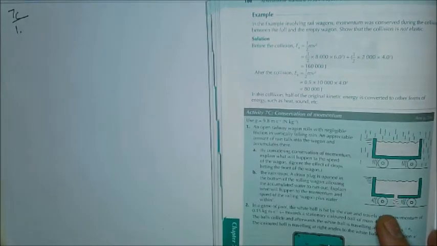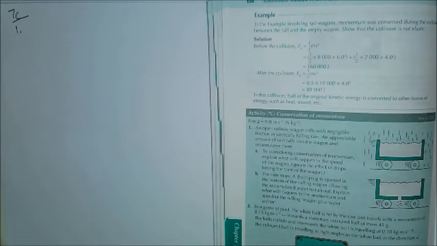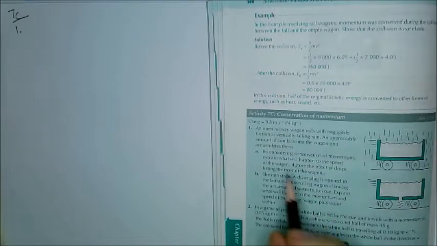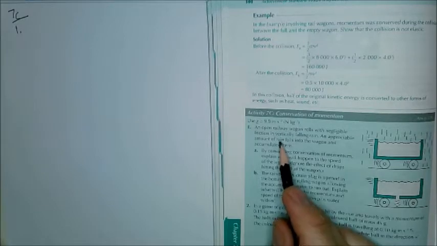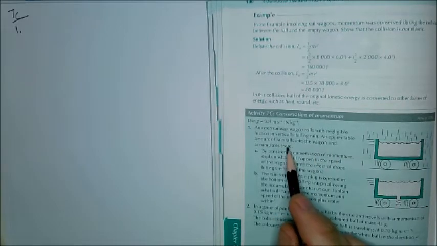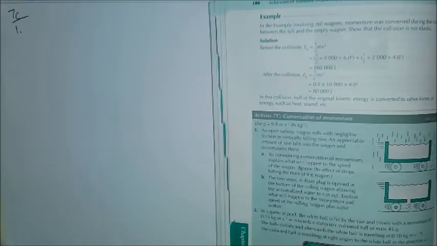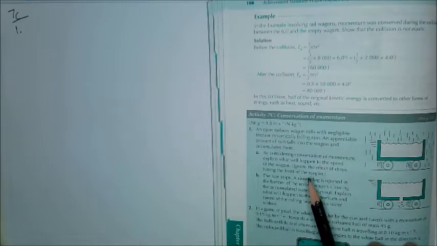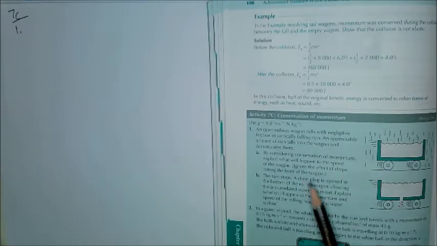Okay, so activity 7C, again a video of hopefully just some tips on how to answer each question, so some hints if you like. Question 1, railway wagons, negligible friction, vertically falling rain. Rain falls into the wagon and accumulates there, so what happens to things based on momentum? By considering conservation of momentum, explain what will happen to the speed of the wagon. Ignore the effects of drops hitting the front of the wagon.